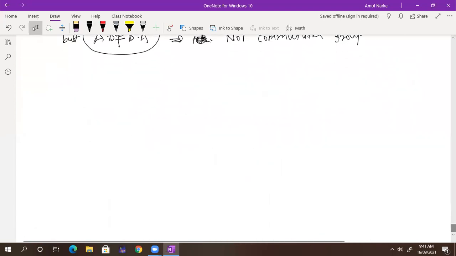Write down examples. Before starting with the examples, write down another definition: the definition of a commutative ring. Tell me, what is meant by a commutative ring? What do you think?